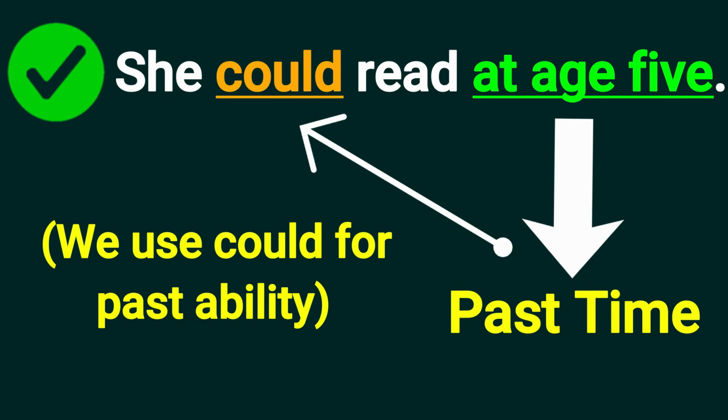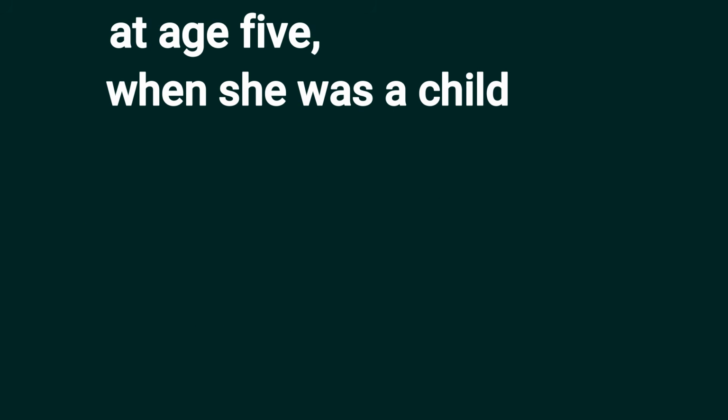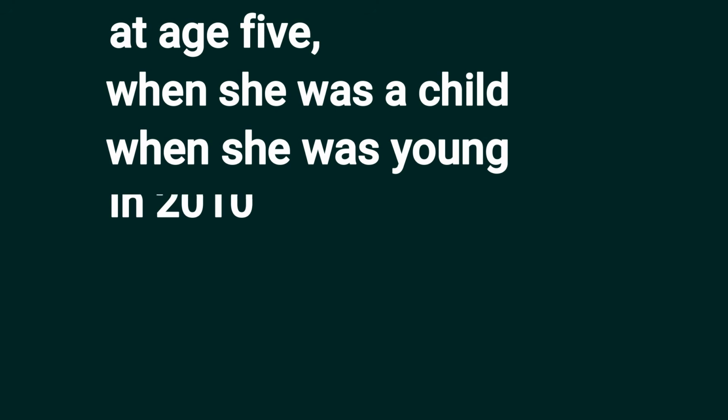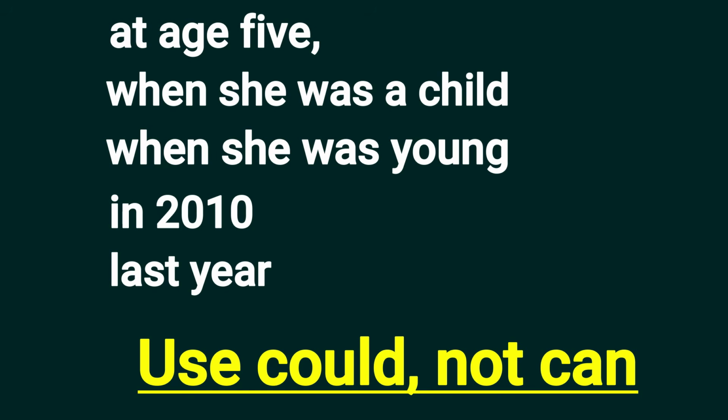She could read at age 5. In past time, we use could for past ability. At age 5, when she was a child, when she was young, in 2010, last year, in all these cases, we use could, not can.